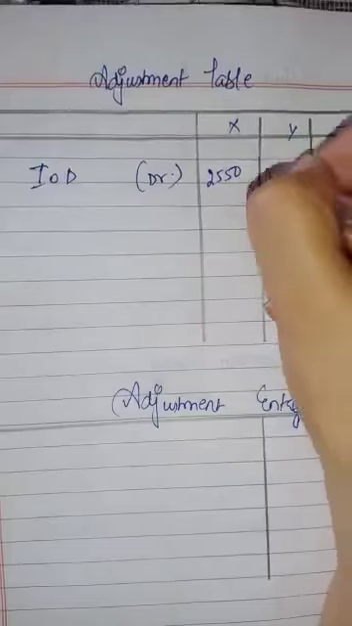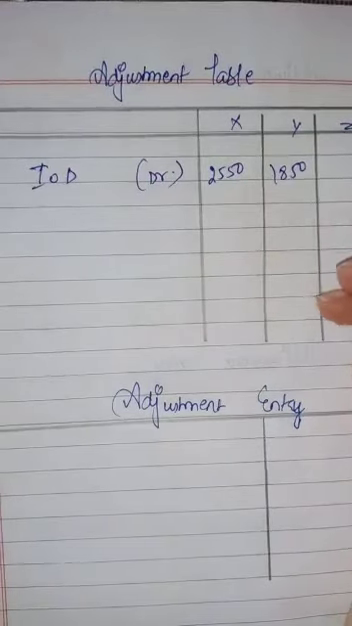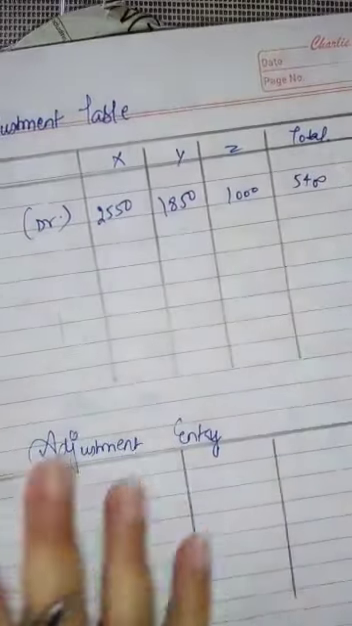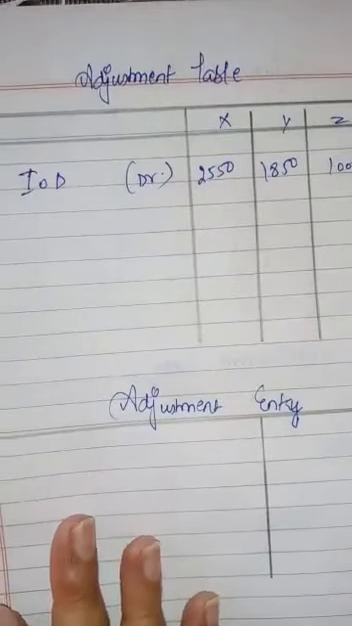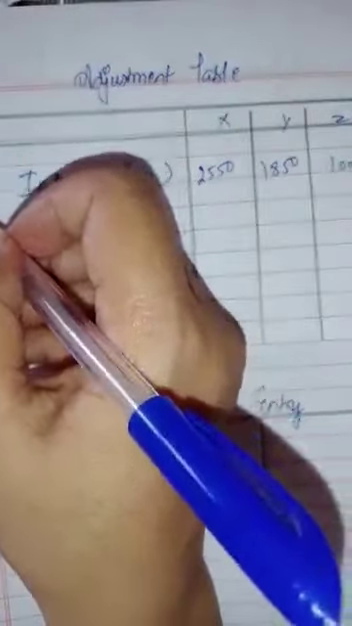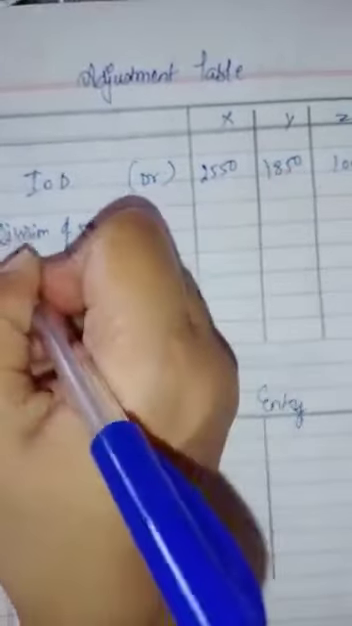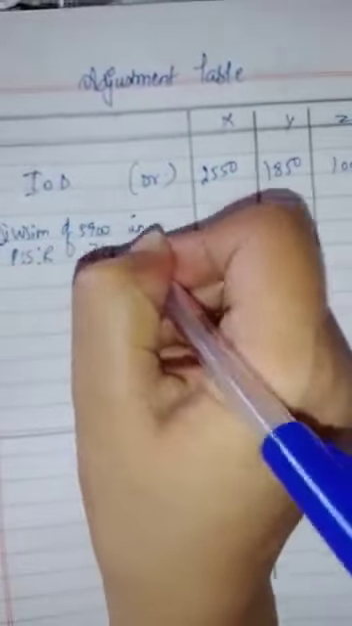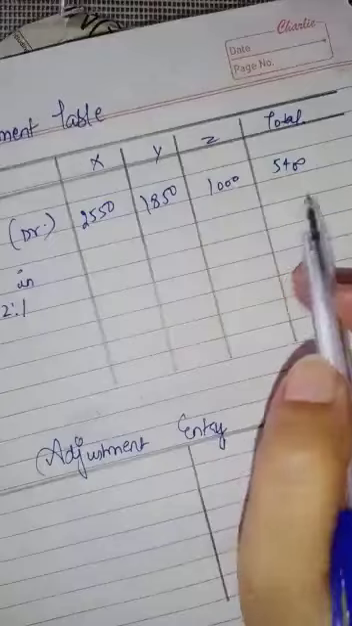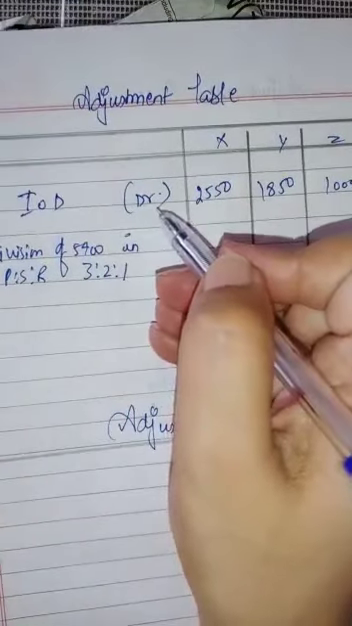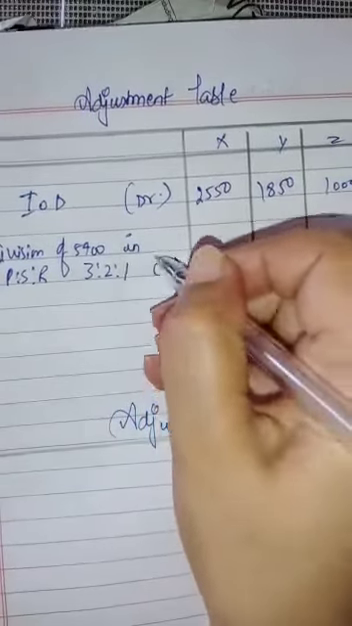2550, 1850 and 1000. Total we will do 5400. So now what we will do? We will just divide the 5400, division of 5400 in profit sharing ratio, and the ratio was given in the question, 3:1. We just have to divide this 5400 in 3:1, and if here is debit, now here we will do credit.